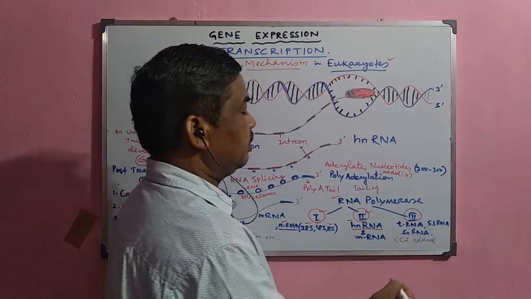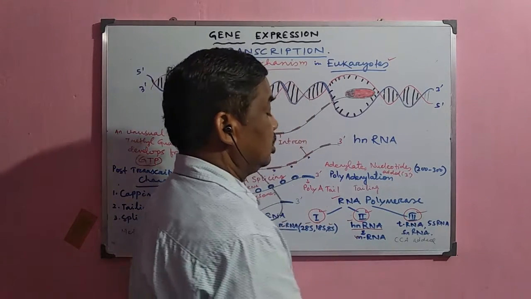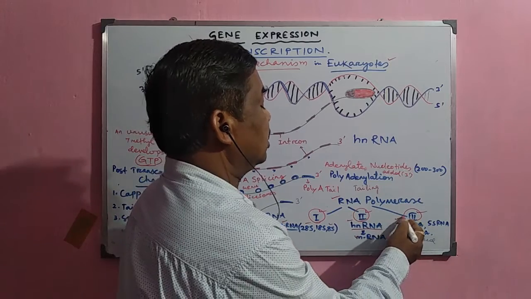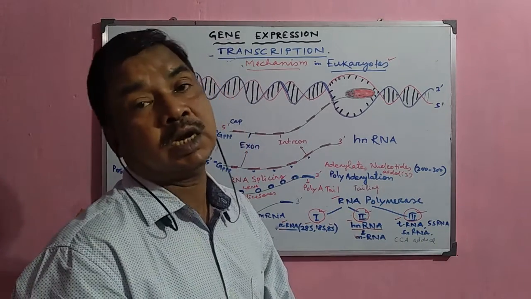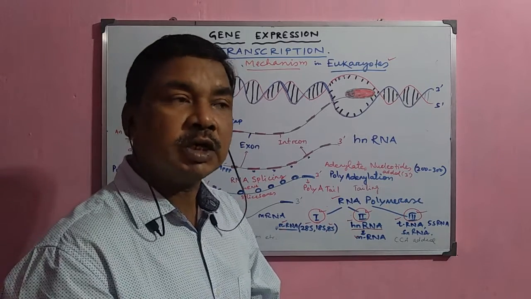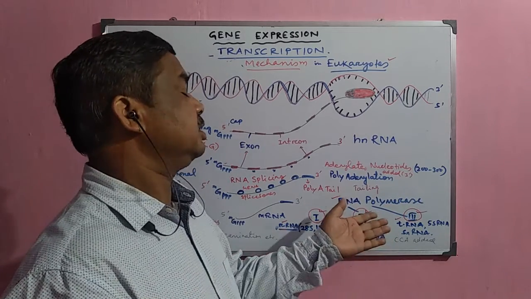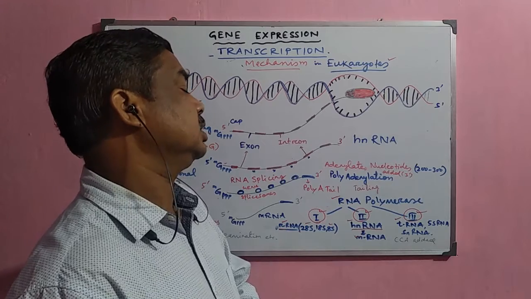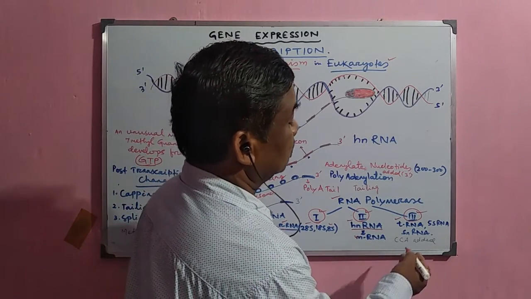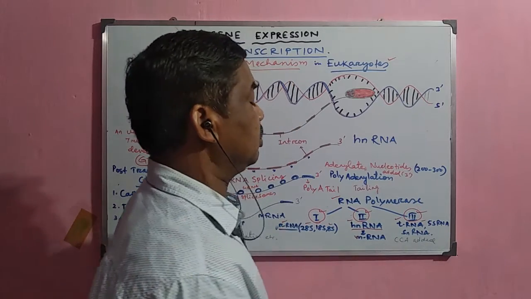Now, RNA polymerase 3 helps in the synthesis of transfer RNA, or tRNA, which is very useful in transferring amino acids from the cytoplasm to the site of protein synthesis. That is why the tRNA molecule is very useful in this process.